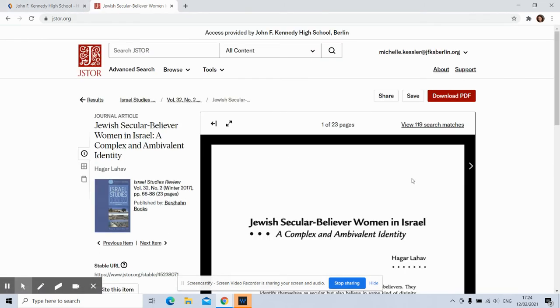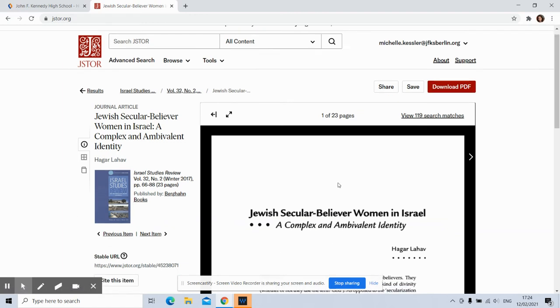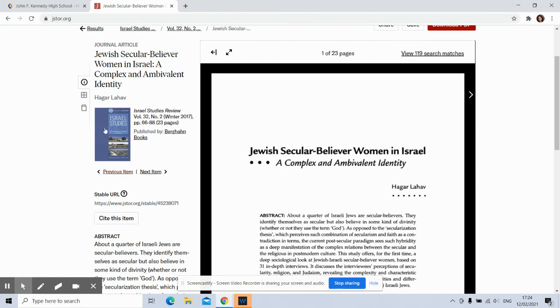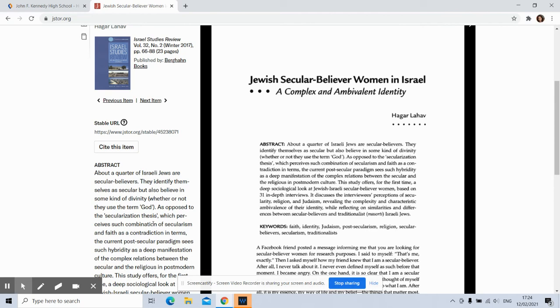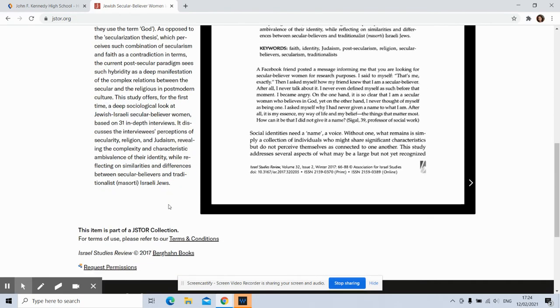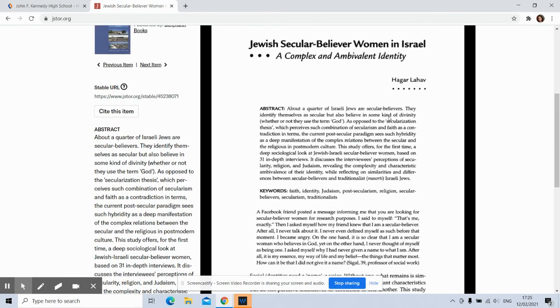So you can click on that article. And frequently, you can just read it within JSTOR. You can also download a PDF to read it later. On the right-hand side, you've got article and some information about it. You have an abstract, which is a short summary. So I always recommend reading that before you decide to go ahead and read the whole article. A lot of times, the abstract is also up at the top of the article.